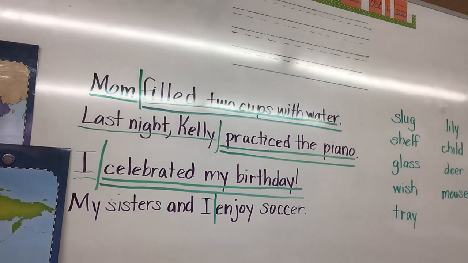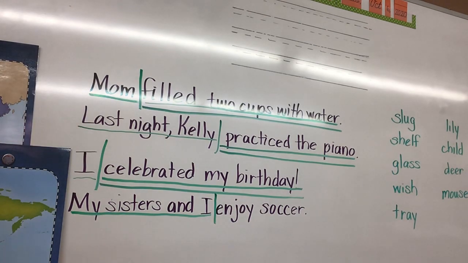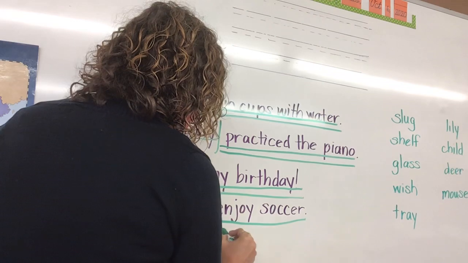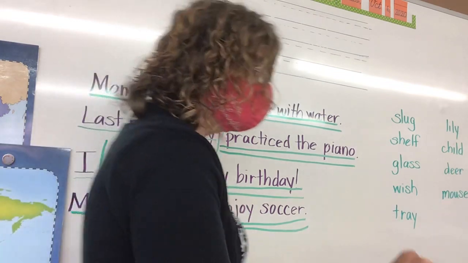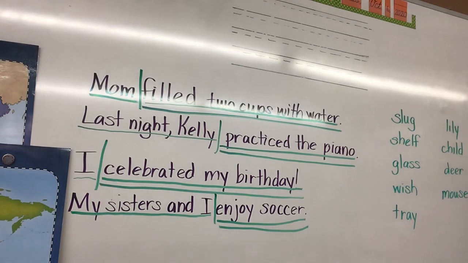So what is your subject? My sisters and I. So you underline that once. And what is the predicate? Enjoy soccer. So you underline that twice. Alright, so you already have that starred on your paper from yesterday.